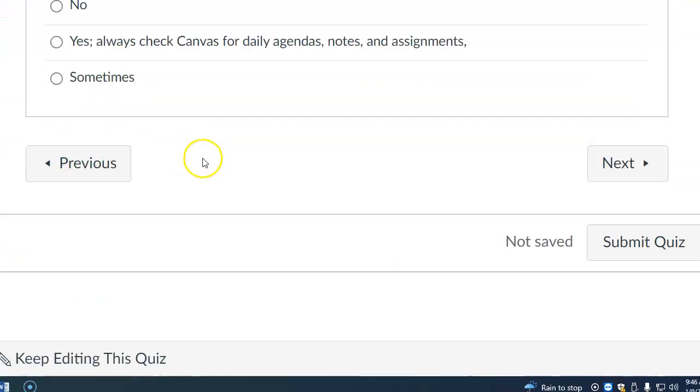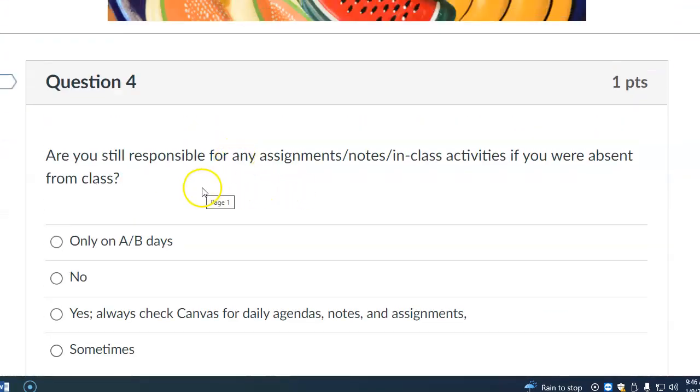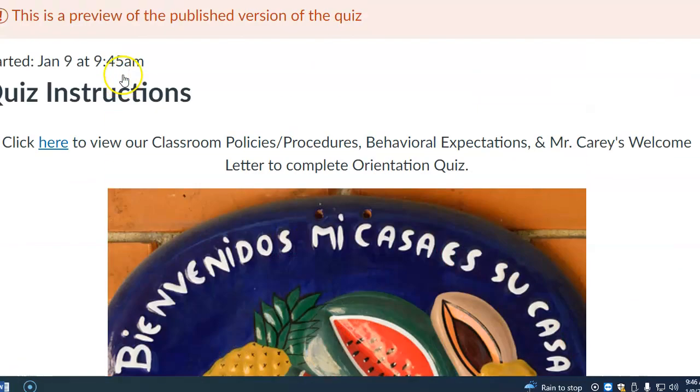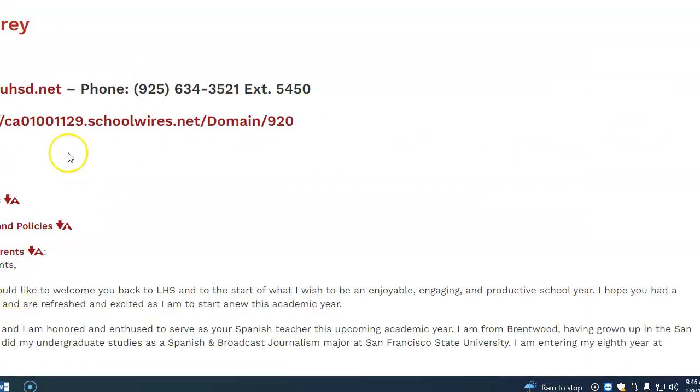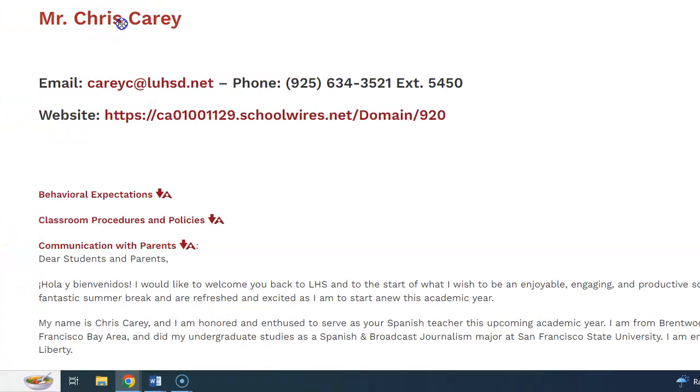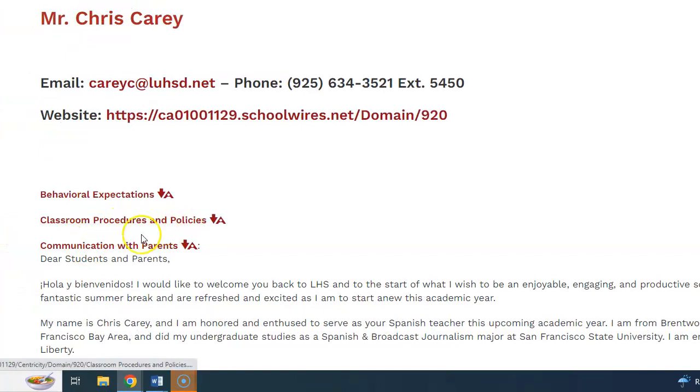So you can do the rest on your own, very intuitive in terms of our classroom policies and procedures, but in the event that you need to, you can refer to those three documents: the behavior expectations, classroom policies and procedures, and the communication with parents. You'll find the answers to the quiz there.